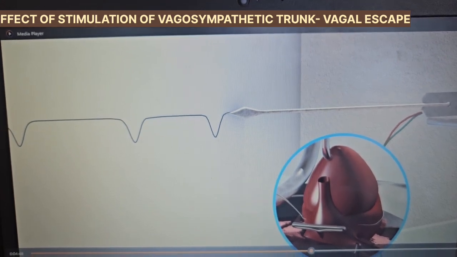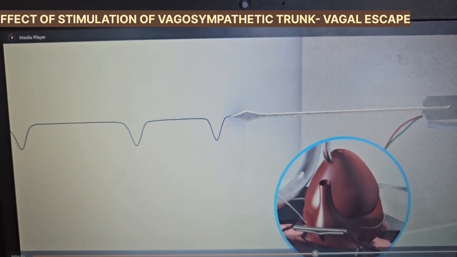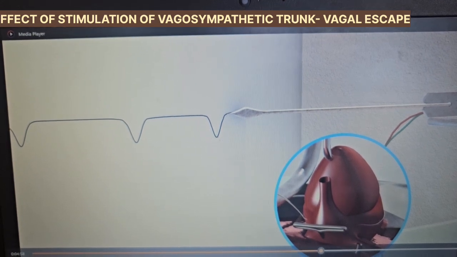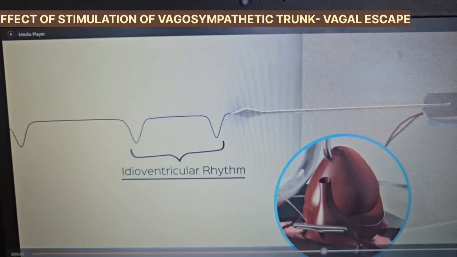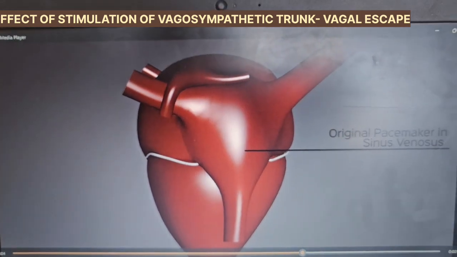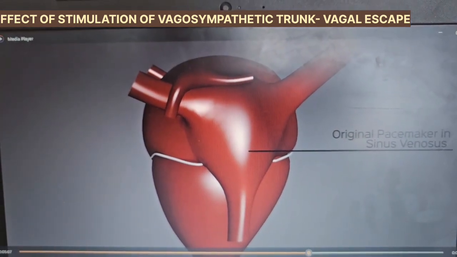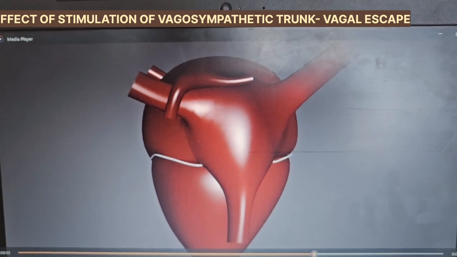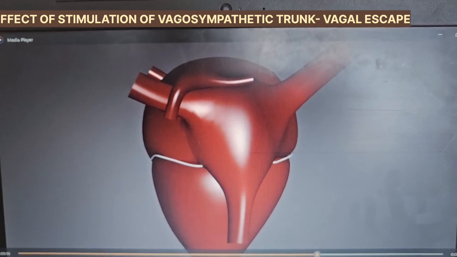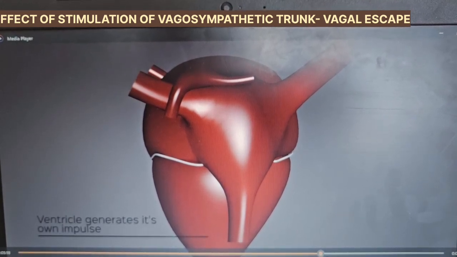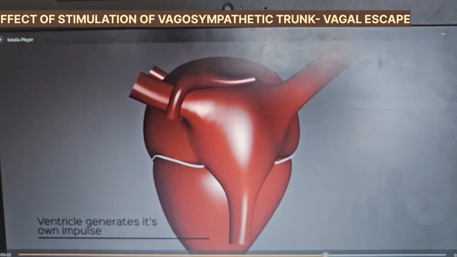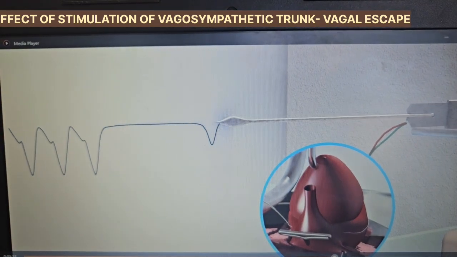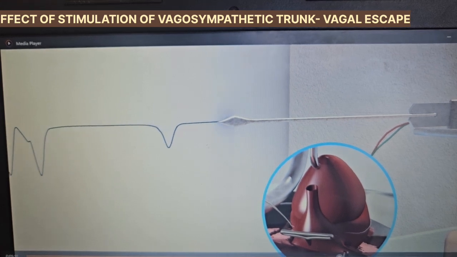Why does this happen? Notice that the heart starts beating again with a much slower rhythm. This is the rhythm generated by the ventricles. This is called the idioventricular rhythm. The original pacemaker of the heart, which in the frog's case is the sinus venosus, is under the influence of vagal inhibition. It has stopped generating impulses. In this case, like in a heart block, the ventricles start generating their own impulse. The frequency of the impulse is slower than the normal heart rate. This is called the idioventricular rhythm.